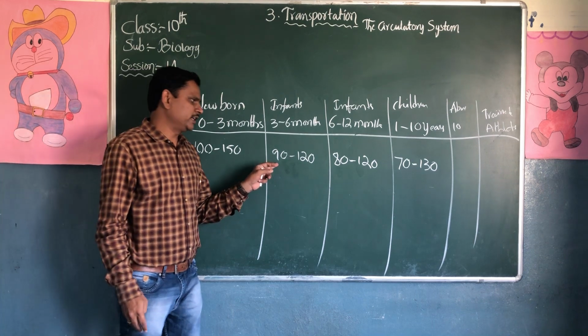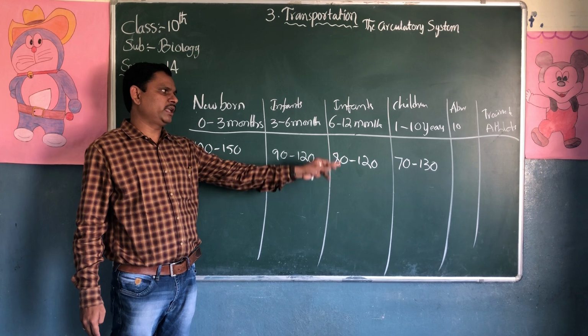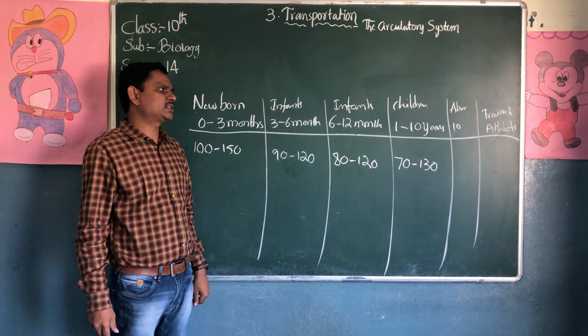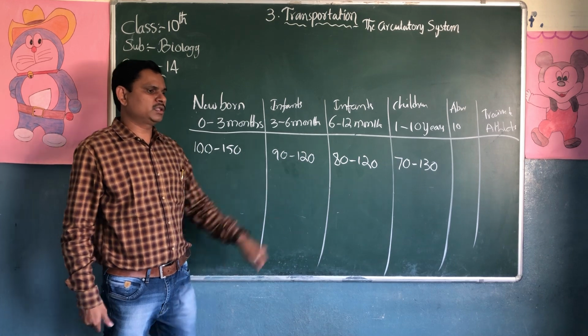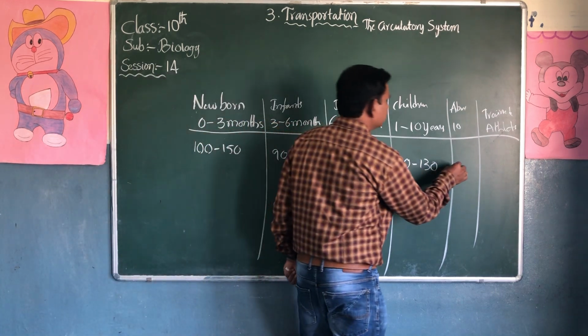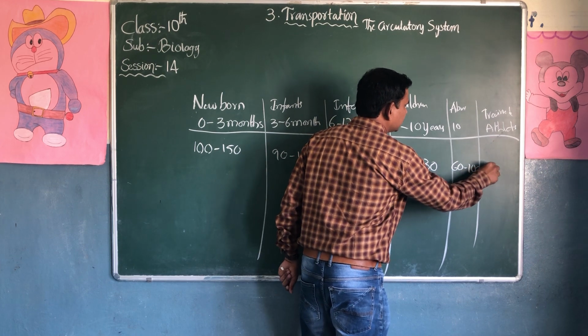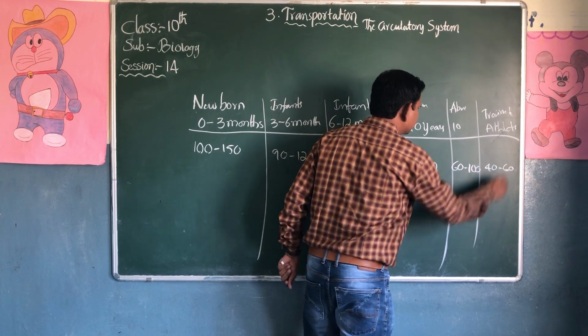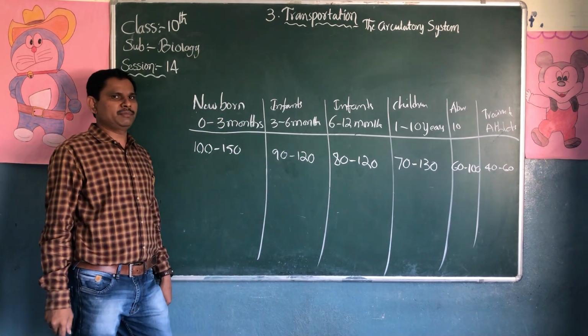It goes down to 90 to 120, 6 to 12 months 80 to 120, and 1 to 10 years old children 70 to 130. And adults 60 to 100. Athletes have only 40 to 60 per minute.